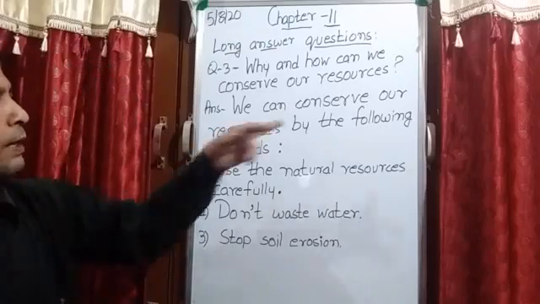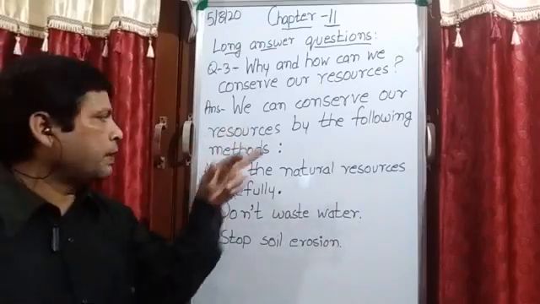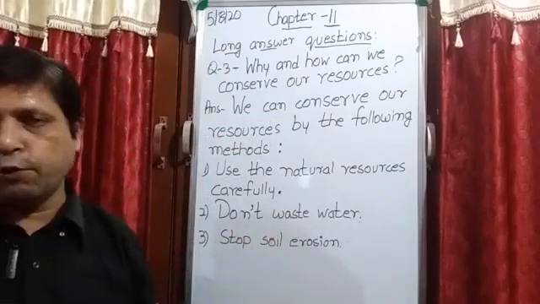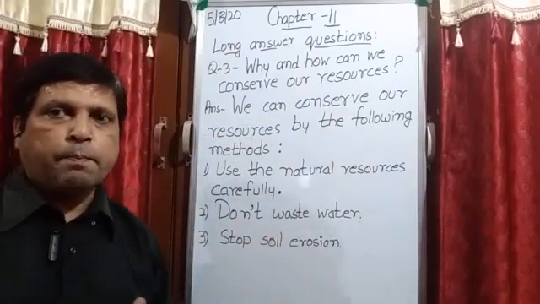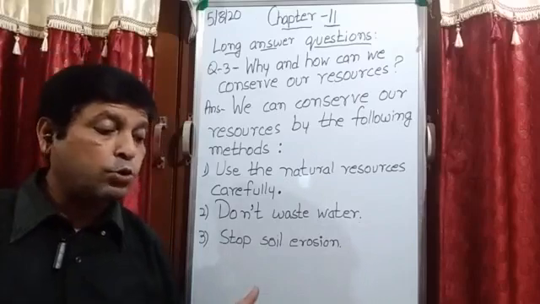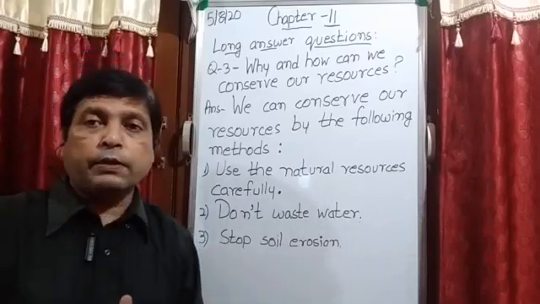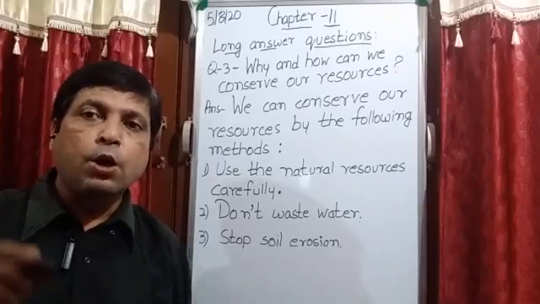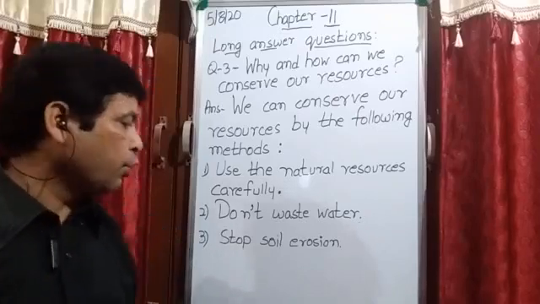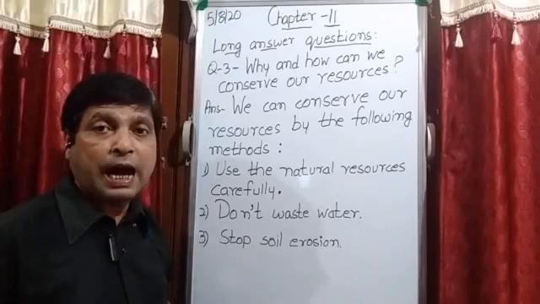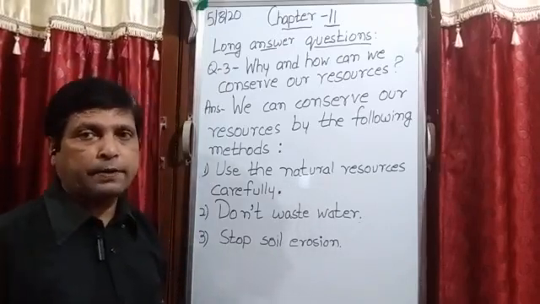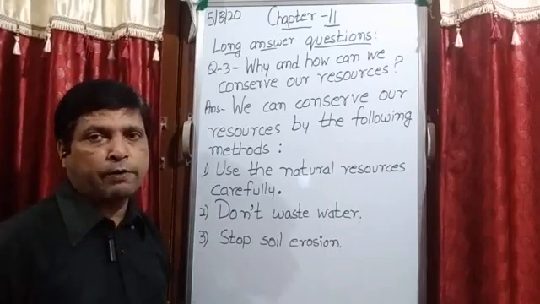So we can conserve our resources by the following methods. First, use the natural resources carefully. Is it clear? Because these natural resources are further divided into two parts: renewable resources and non-renewable resources. Renewable resources are those whose stocks are not going to finish, they are plentiful and will never end.